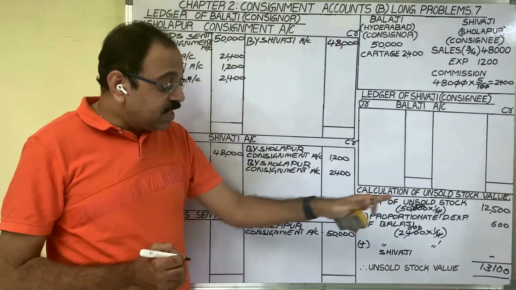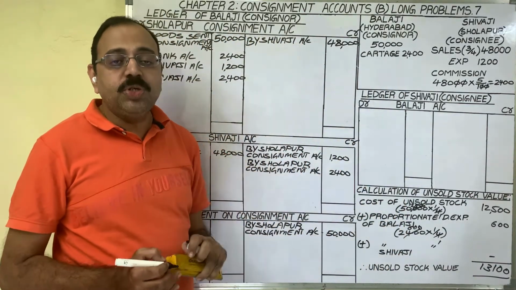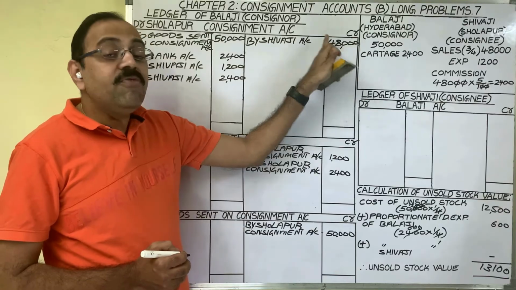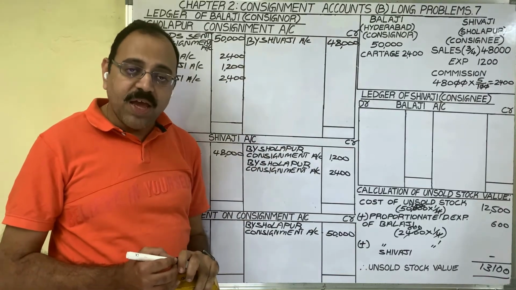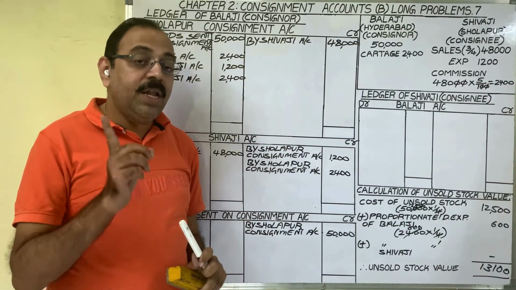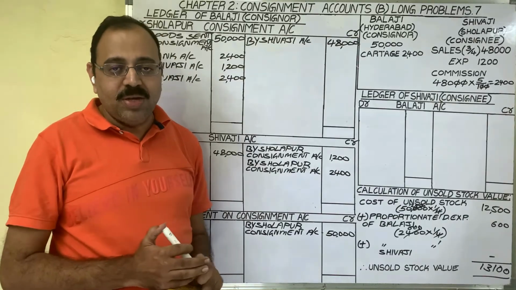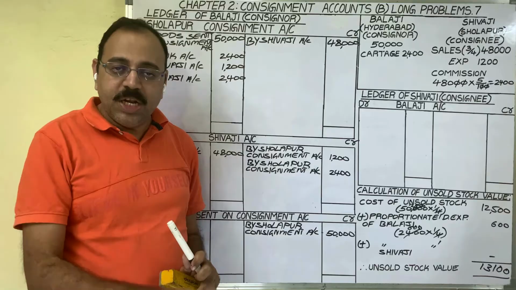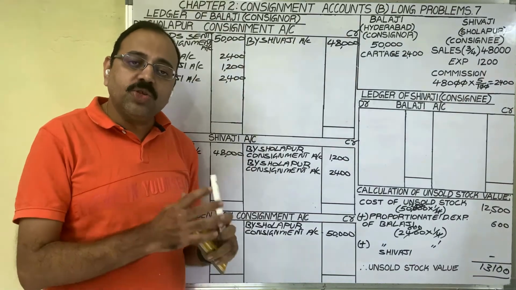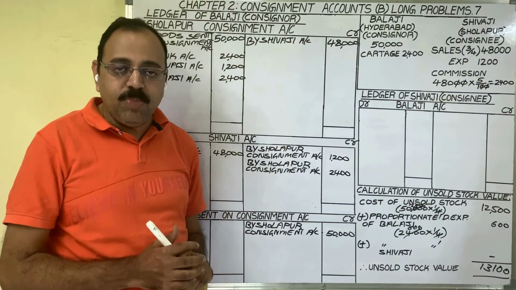Then this 13,100 rupees we said we should take on the credit side of consignment account. Why? In the 6th problem and in the 5th problem, I clearly explained about unsold stock. So video links are available in the description box. Once you watch those videos, you will understand that point.